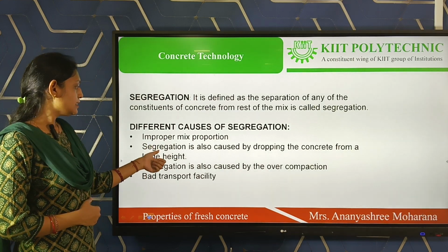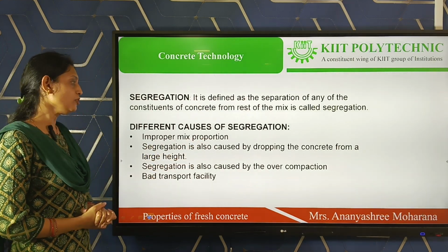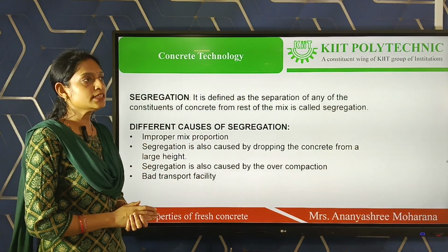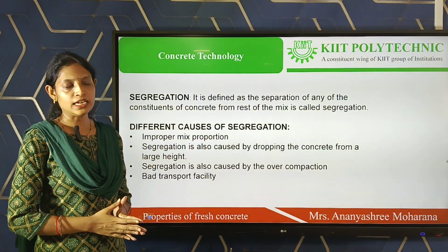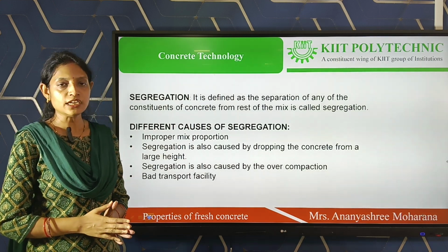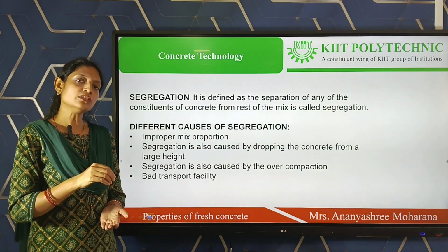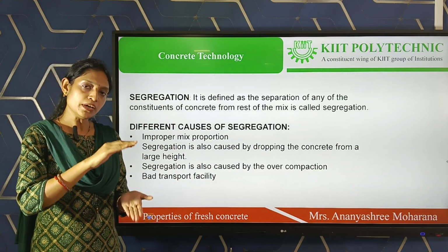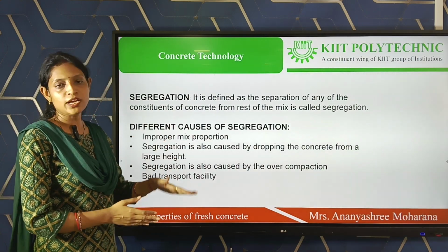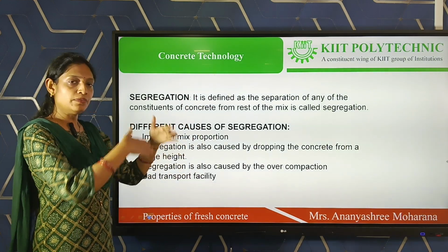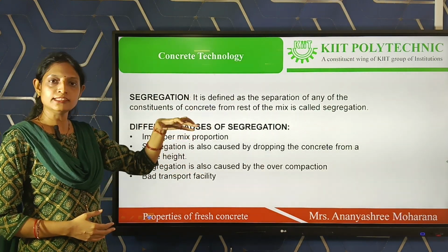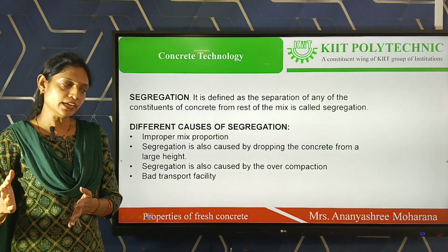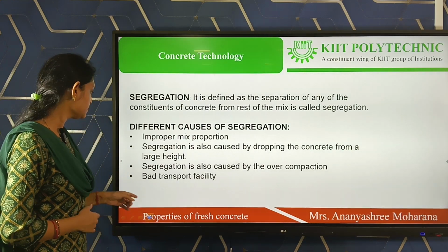Then segregation is also caused by dropping the concrete from a large height. When we are placing the concrete, suppose we are casting a column or any type of structure, when we are putting the concrete into the mold, we have to maintain some height. When we go for a large height, then segregation occurs. That means the coarse aggregate can separate out from the rest of the mix.